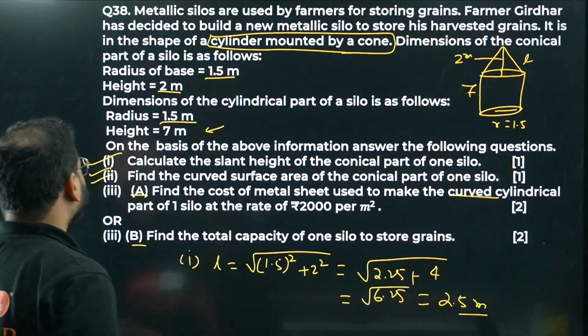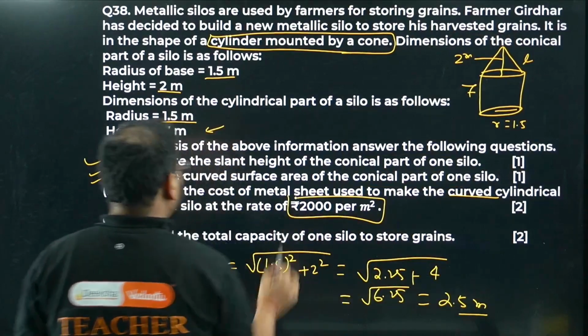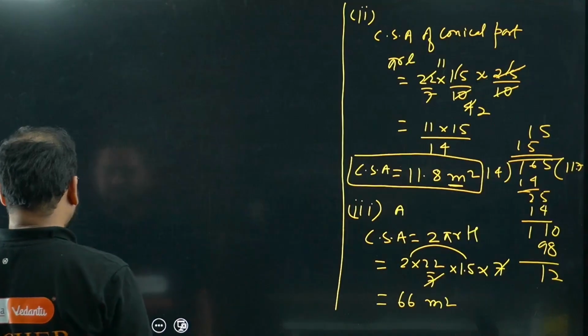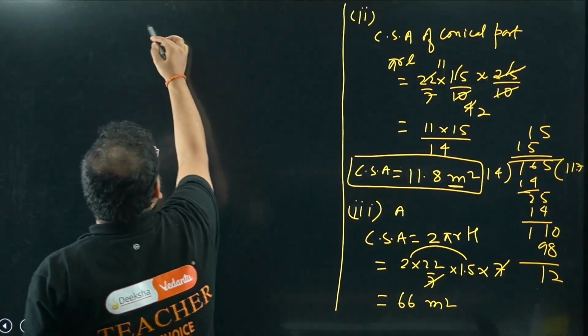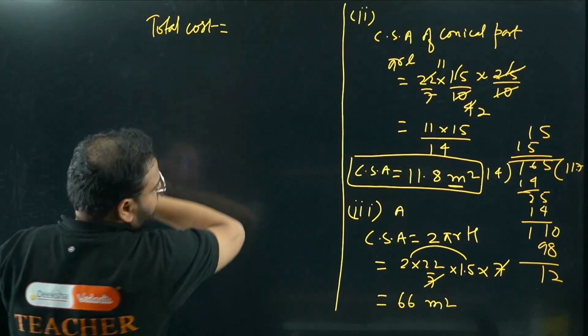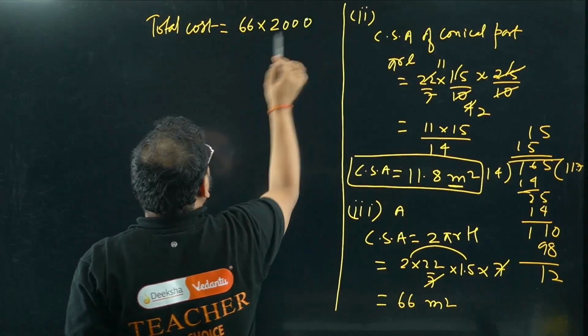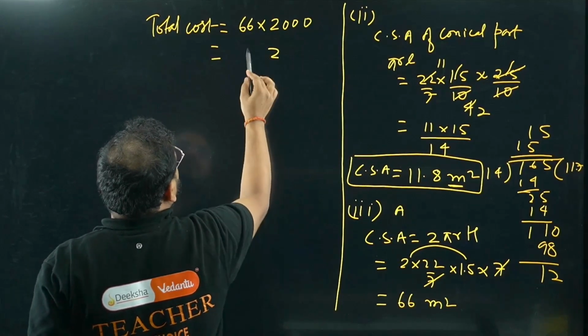What are they asking? Cost. They have given the per meter square cost as 2000 for this metallic sheet. So the total cost would be 66 into 2000, right? So 12 carries 1, 13.